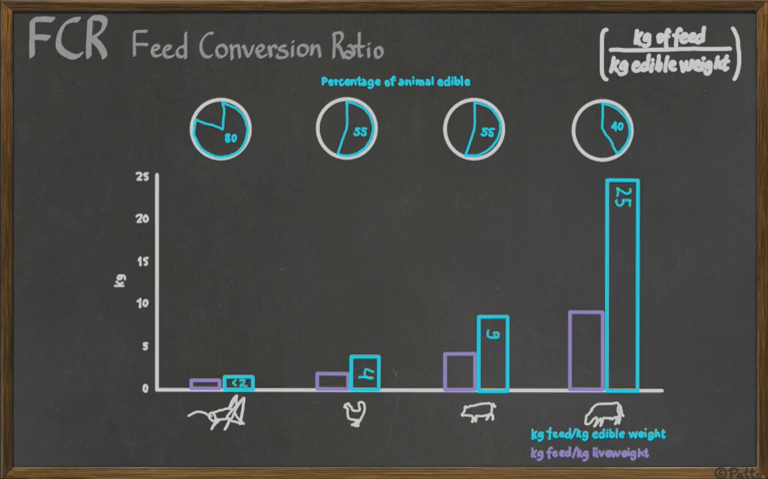Okay, you need about 25 kilograms to make 1 kilogram of cattle. You need 9 kilograms to make 1 kilogram of pig. You need about 4 kilograms to make 1 kilogram of chicken, but you need less than 2 kilograms to make 1 kilogram of insects. So if you're into this idea of eating animals, maybe eating insects is going to be much more efficient and we will be able to feed much more people.